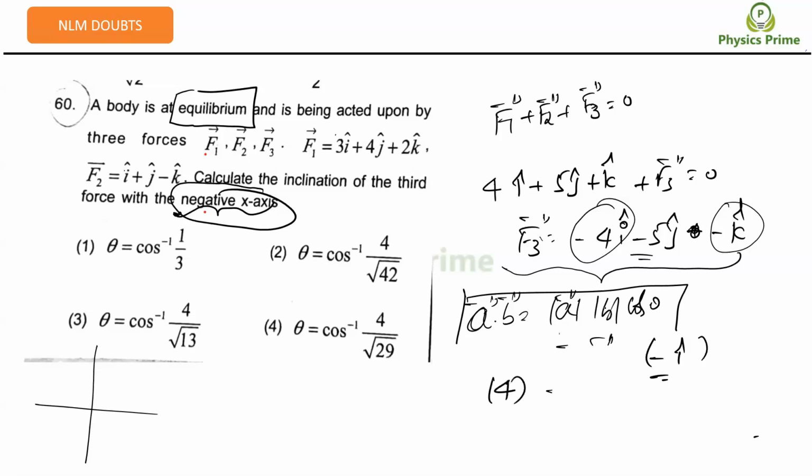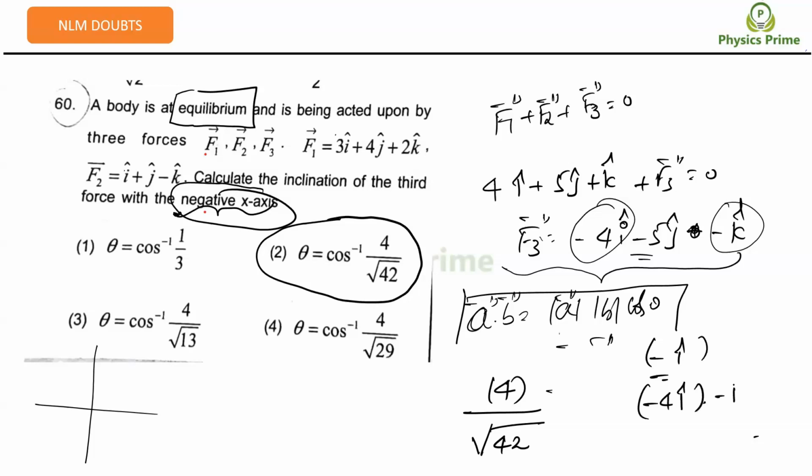What did I get? 4 into minus 1 into minus 1. That is 4 by root 42. The answer will be the second option. Because minus 4 i cap dot minus 1 i cap, by root over 4 square plus 5 square plus 1 square. That will become root 42. The i cap magnitude is 1 again. So the answer will be 4 by root 42.